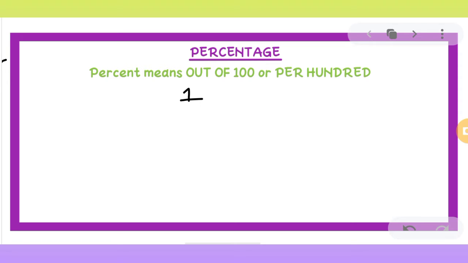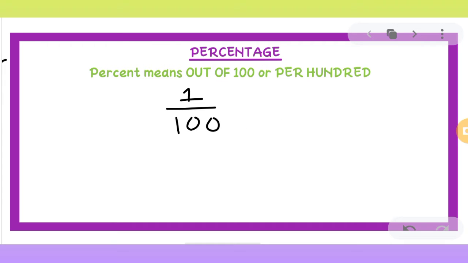That means we can say 1 upon 100. This is what percent is. So any fraction, if it has denominator 100, it can be converted into percentage. It can be represented as percentage.